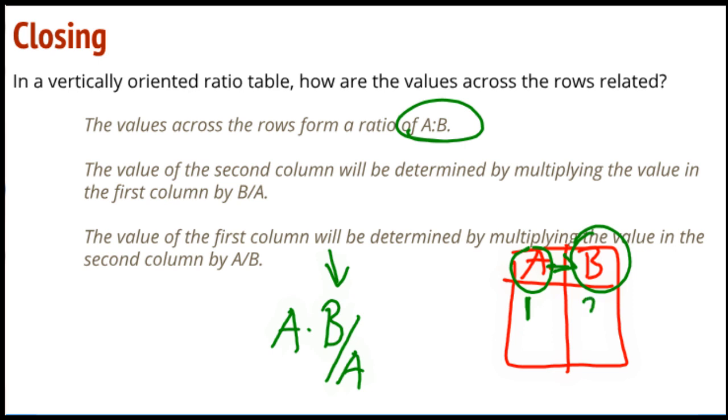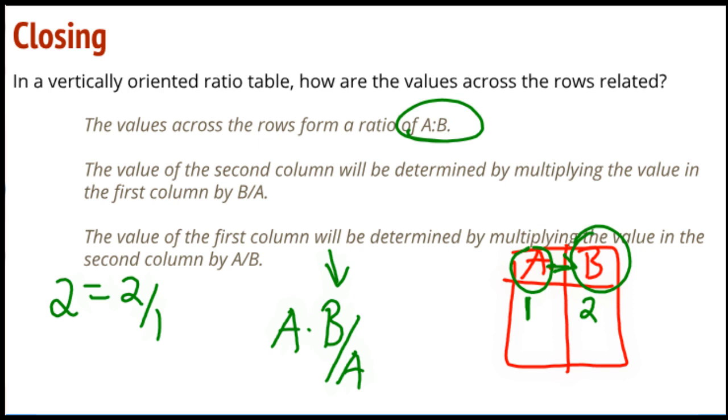If A is 1 and B is 2, then to find B, the value of the second, I would find 2, which is equal to 2 divided by 1. B is 2 over 1, the value of A.